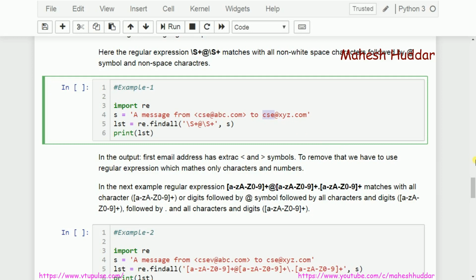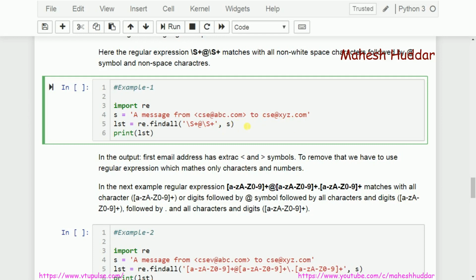If you have c at xyz.com, c will match with a non-space character. If you have csc, csc will match with the non-space character plus, because plus means one or more characters. After that, I am expecting the @ symbol, so I'll write @ in this regular expression. After that, I am expecting non-space characters, because the dot is also a non-space character, so I will write the entire thing as non-space characters. At least one should be present after @, so that's the reason I use plus here.